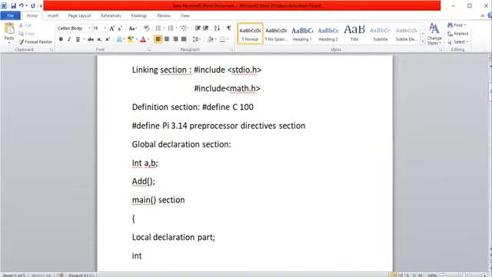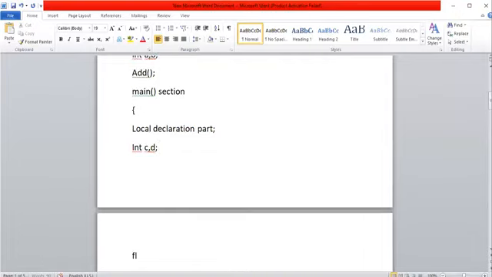For example, int c comma d or float e comma f. I will tell you about int and float later, because these are data types of the items. This declaration part declares all the variables of type so and so. All the variables must be declared along with their data type.